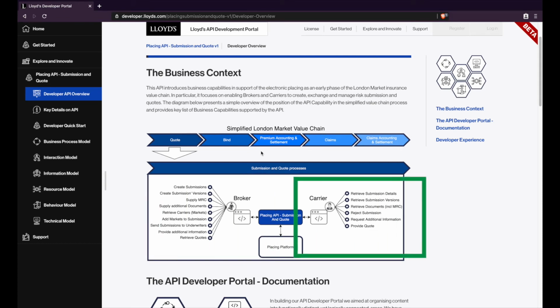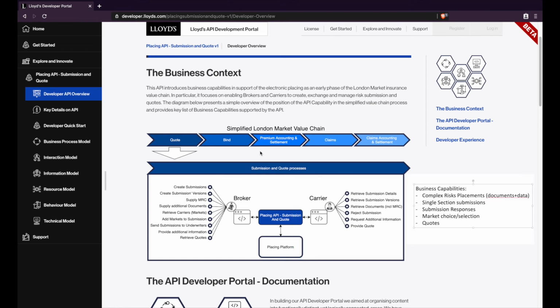And on the carrier's side, as one might expect, there is the ability to retrieve those submission details across versions with associated documents, act upon submissions with the selection of different responses which are currently provided through the platform, as well as provide quotations back to the brokers. To sum it up, a number of business capabilities supporting complex risk placements for single section submission and quotation.